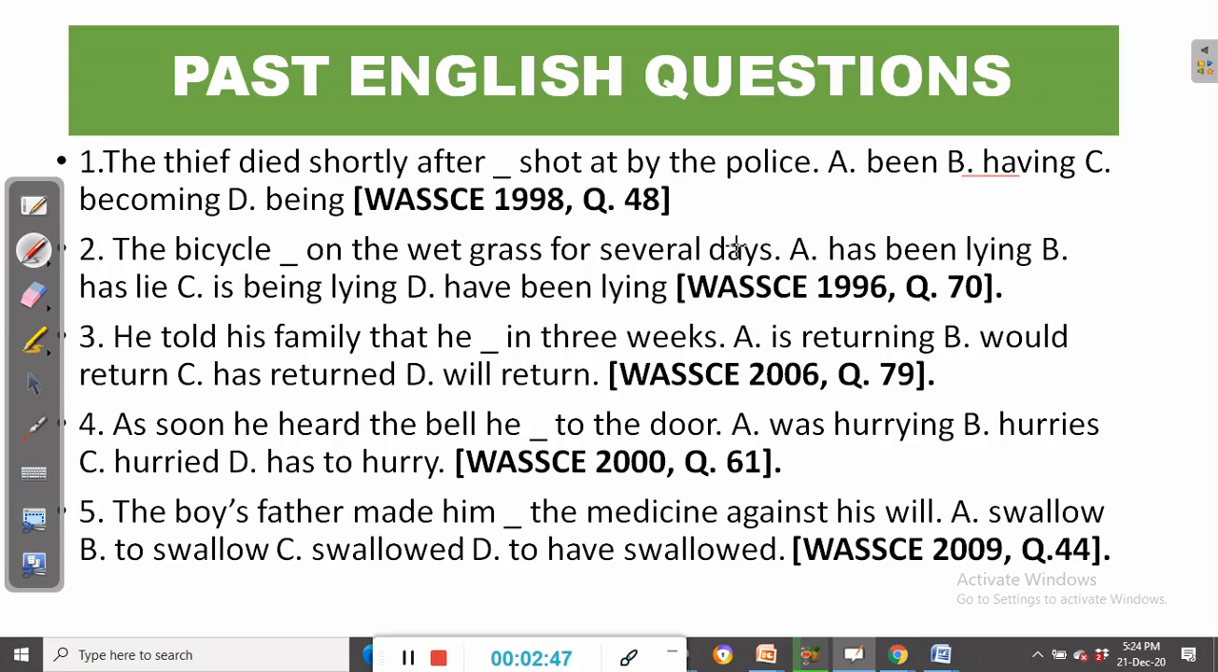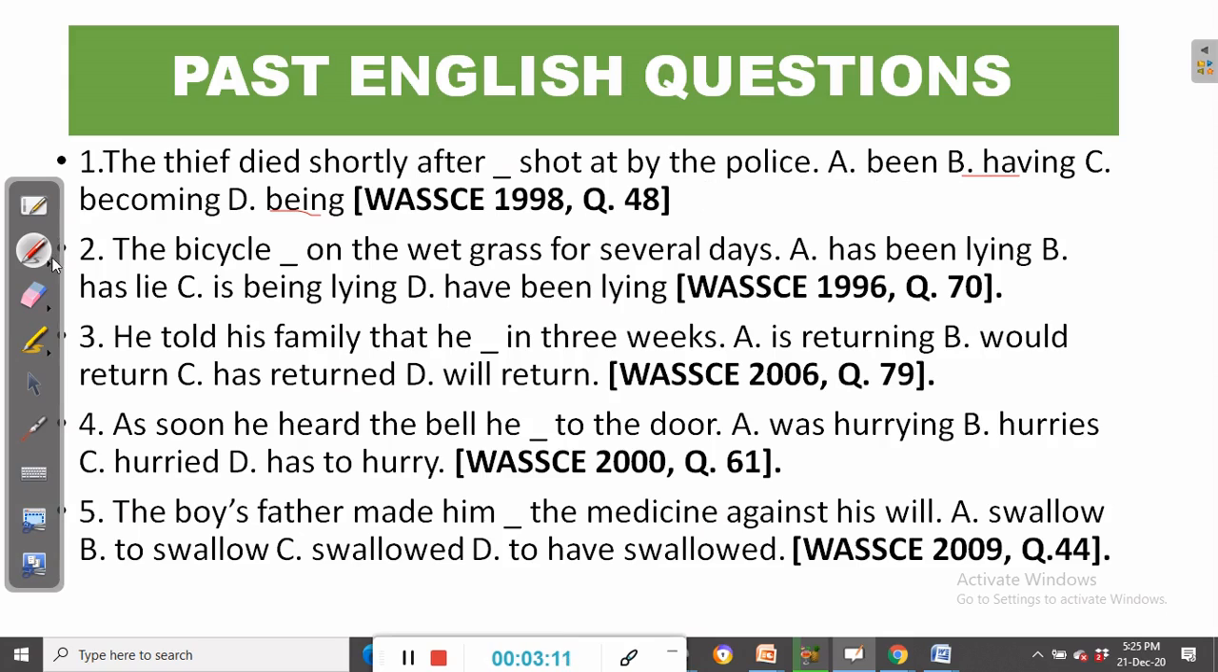All right, so we shall be looking at this. Of course, the answer is being, and I will explain why. The thief died shortly after being shot at by the police. A lot of people are confused. They confuse being with being.